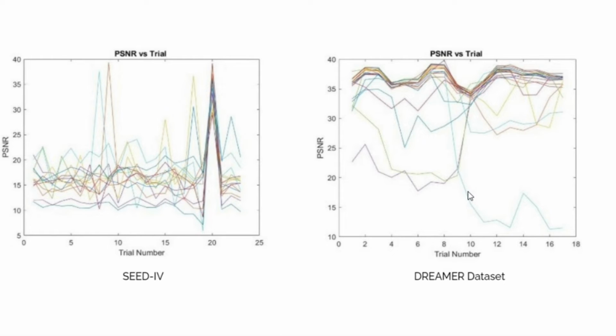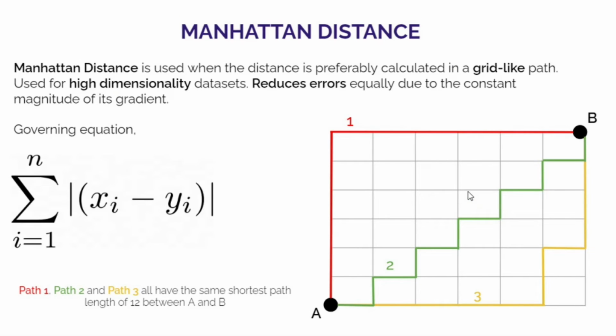Here is the given response for the two datasets, where we see SEED4 session 2 having strong seasonality among trials, whereas DREAMER has definitive low and high points in the response. Next, we have Manhattan distance. In the context of our work, this has been used to determine how dissimilar two consecutive trials are, and the distance metric is also useful in providing a measure of outliers in the dataset, if any.